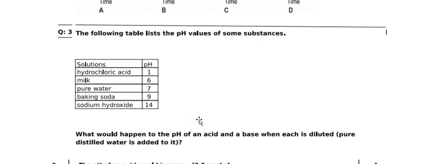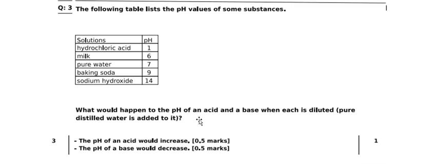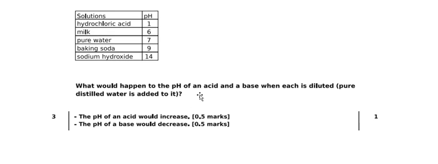For 3 marks, we can see the following table lists the pH value of some substances: hydrochloric acid 1, milk 6, pure water 7, baking soda 9, sodium hydroxide 14. What would happen to the pH of an acid and a base when dilute water is added to each? First, the pH of an acid would increase, we get 0.5 marks. The pH of a base would decrease, you get 0.5 marks, you get 1 mark.